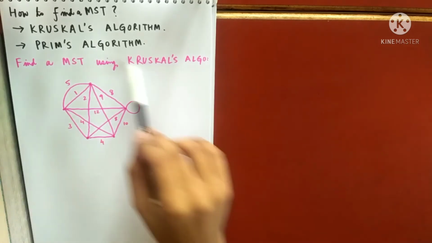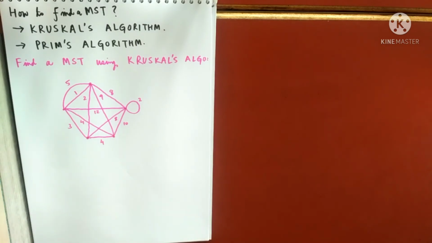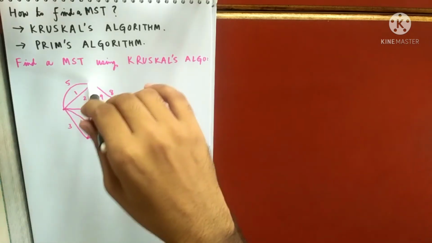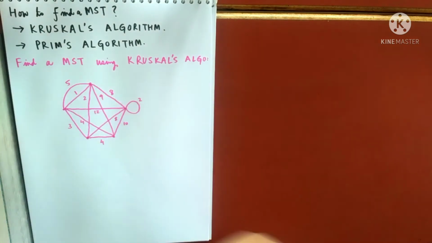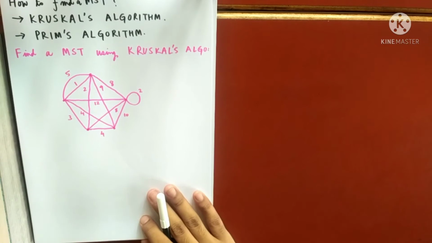So keep that in mind. Out of this many edges, you have to choose only 4 edges. But you cannot choose them randomly, because if you choose 1, 2 and 3, this forms a cycle, so that cannot be a tree. Let's see what the algorithm says.